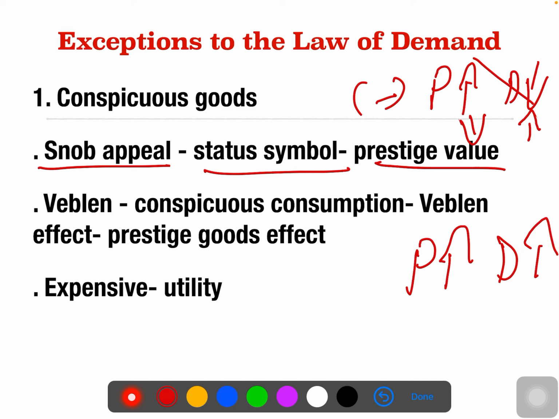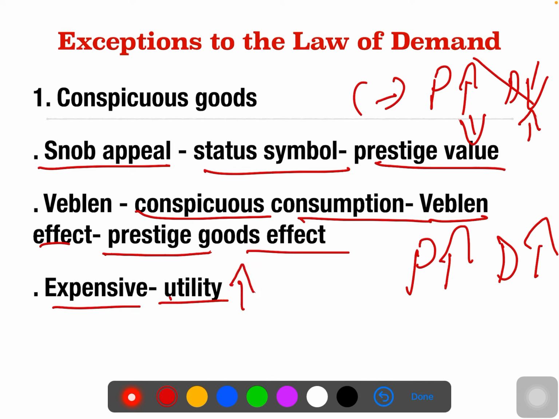On the other side, we have one of the economists whose name is Veblen. According to Veblen, the doctrine is conspicuous consumption, and this theory is even called the Veblen effect because of his name. Otherwise, we also call it the prestige goods effect. According to his conspicuous consumption, whenever a good is very expensive, he gets more satisfaction.